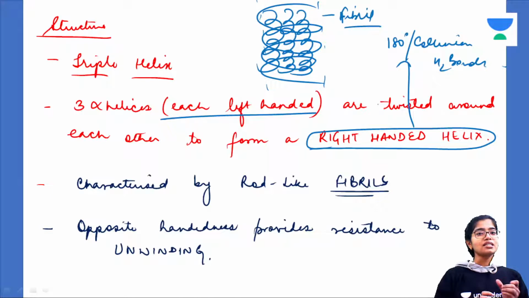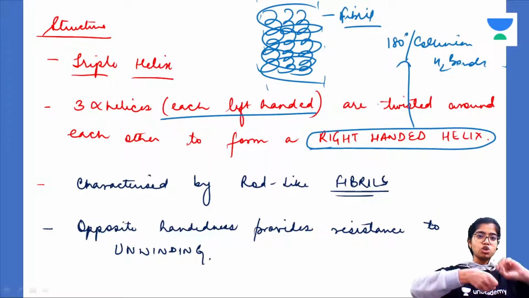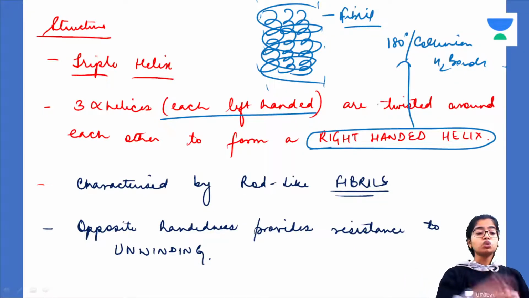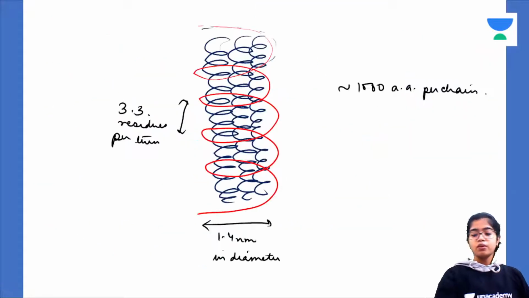It resists unwinding of the collagen. Therefore, it provides the connective tissue strength against unwinding, because it is very strong. So whenever we do a wringing movement of the skin tissues, the collagen breakdown is prevented through opposite-handedness. Always remember.